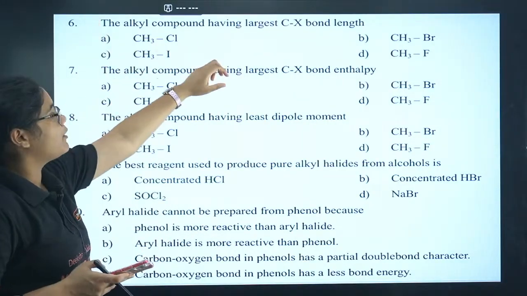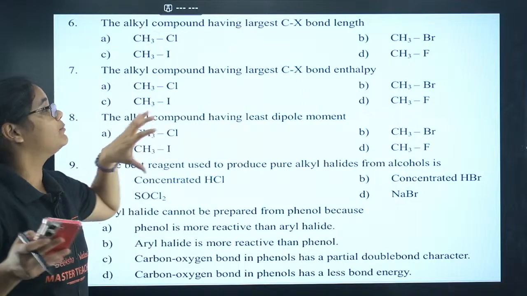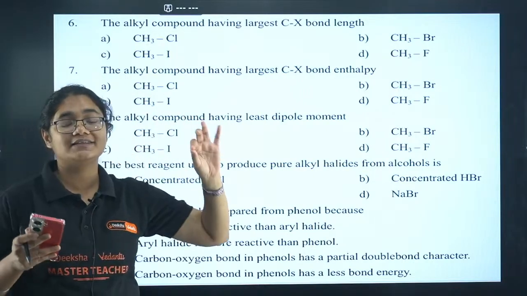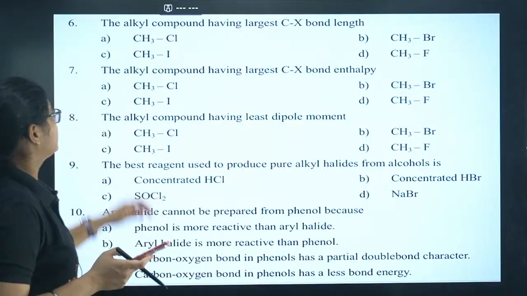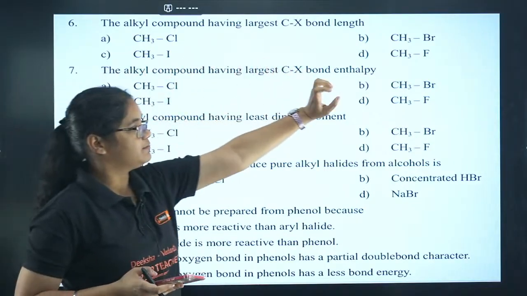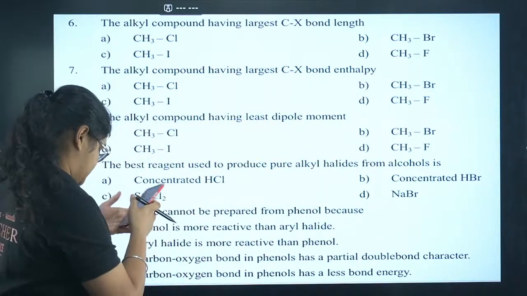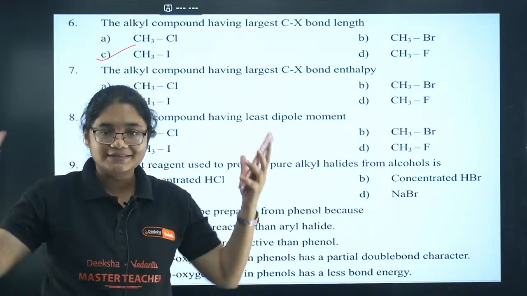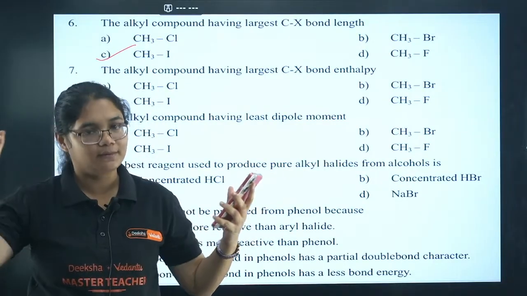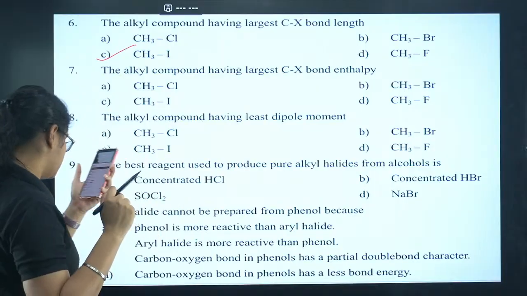The alkyl compound having the largest C-X bond length. Where will you have the largest C-X bond length? CH3Cl, CH3I, CH3Br, CH3F. Yes, Nishant is very good. CH3I, because iodine's size is bigger, so the bond length will be higher here. Yes, Chinu is also correct.